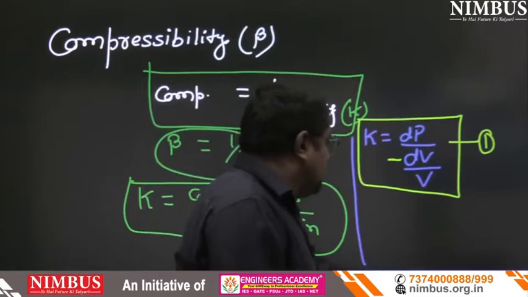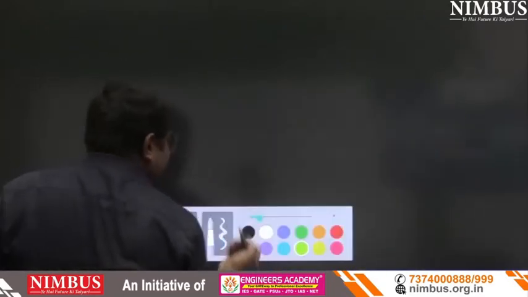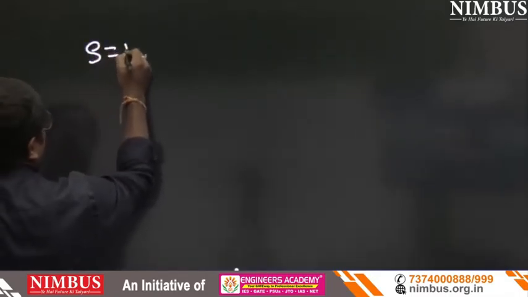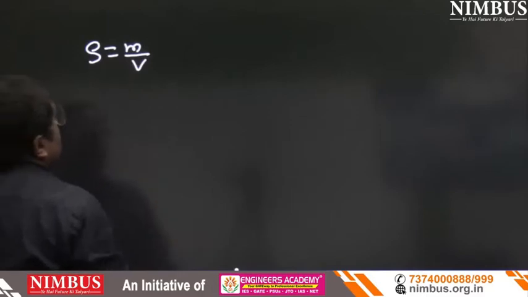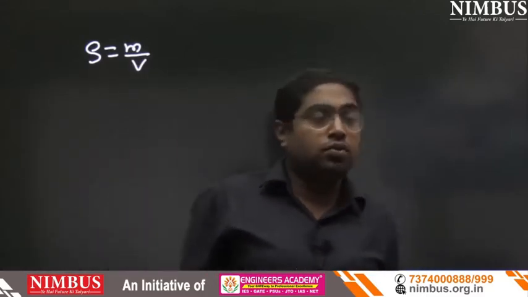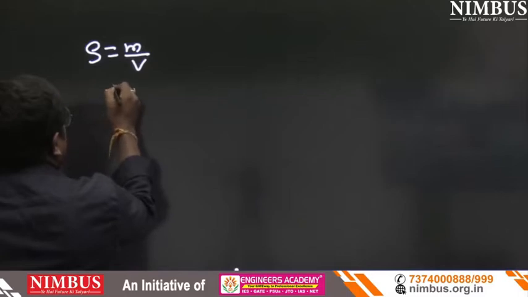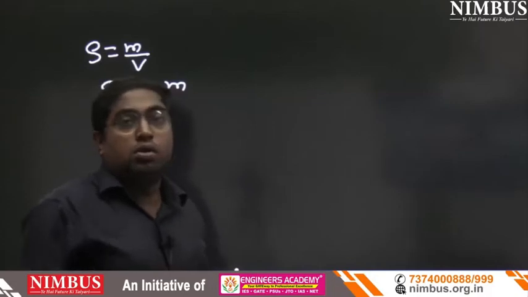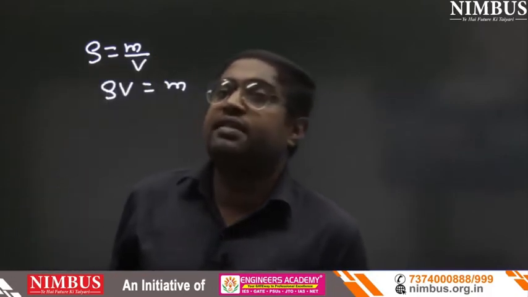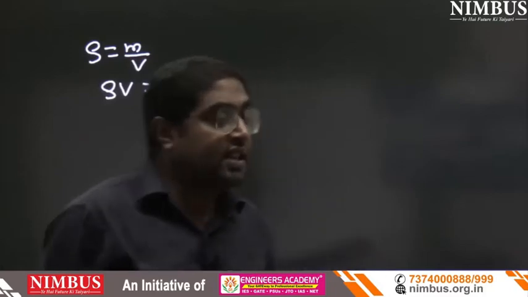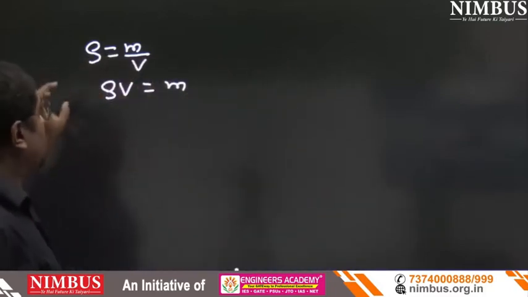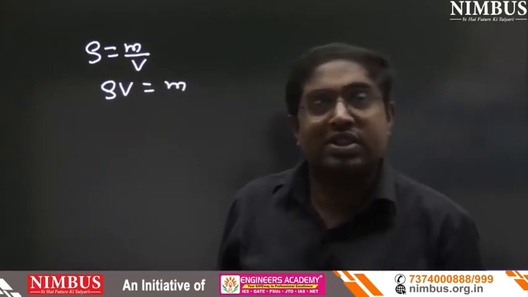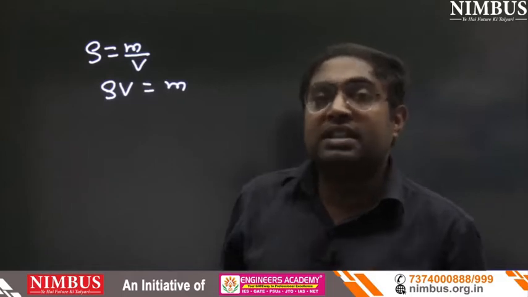Now see, we know one formula: rho equals mass upon volume. So rho into volume equals mass. Now I am going to differentiate this equation. Here rho is variable, V is variable, but mass is fixed.